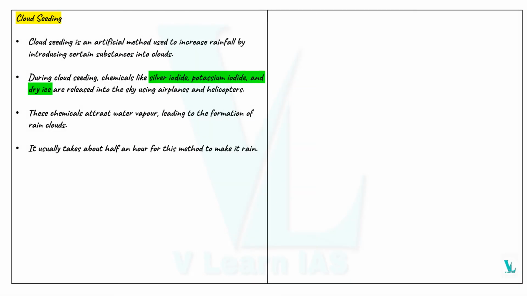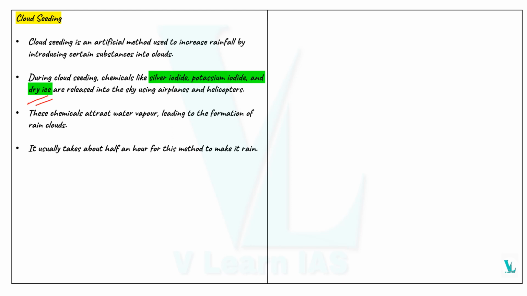So what do you mean by cloud seeding? This is a type of artificial method to increase rainfall by introducing certain substances into the clouds. This is called the cloud seeding method. Here some chemicals are used, like silver iodide, potassium iodide, as well as dry ice.